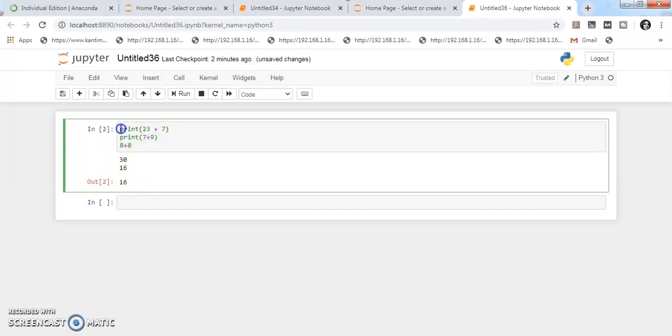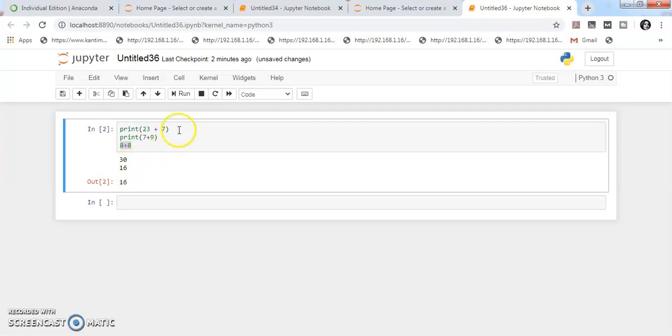All of these execute even without print, but in the output only the last line's result shows. So we put the print function.